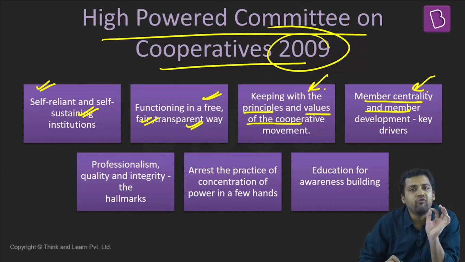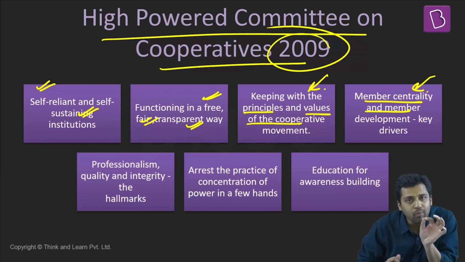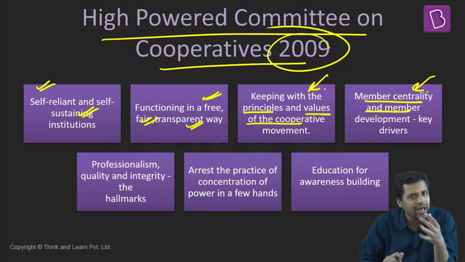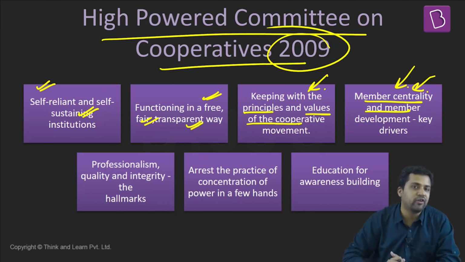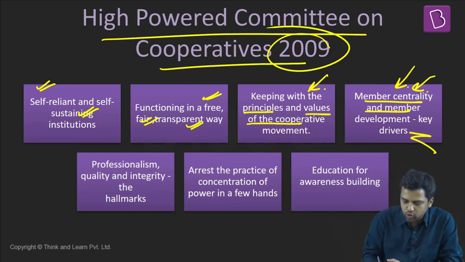Member centrality is a very important part of the cooperative movement. At the end of the day, you have to promote the economic interest of your members. Profit might not be the only focus. In fact, profit should not be the focus. Helping each other out should be the focus. You can make profit, but first you have to ensure that you are helping each other out. So members are central to the cooperative movement. Members are central to the cooperative organization. So our cooperatives should focus on that.